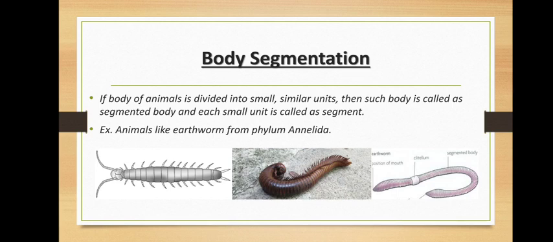So that's it about the criteria of animal classification using the new system. First was grades of organization, then body symmetry, then germ layers, then body cavity and body segmentation. I hope you all understood the topic well, and thank you for watching the video.